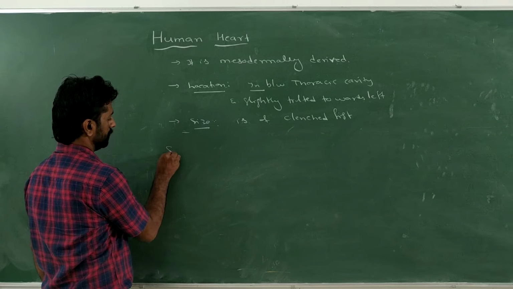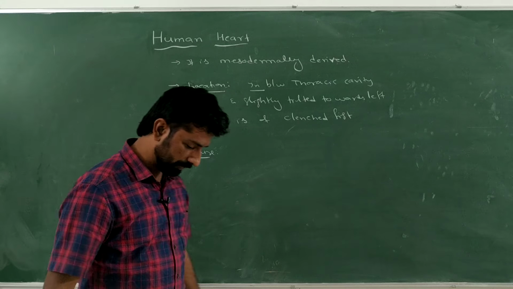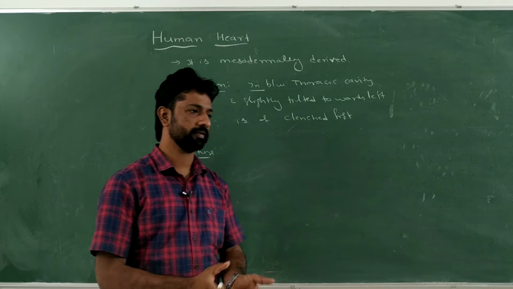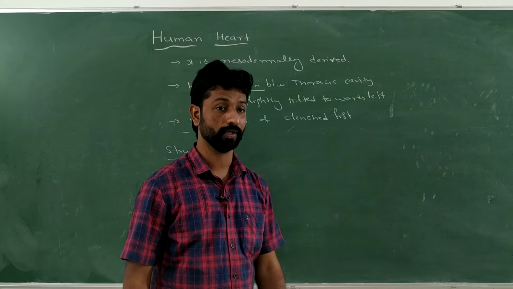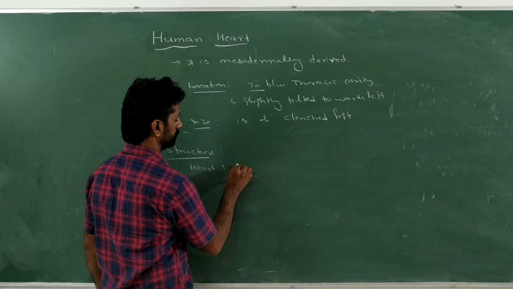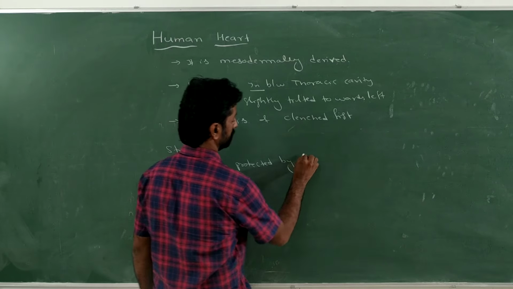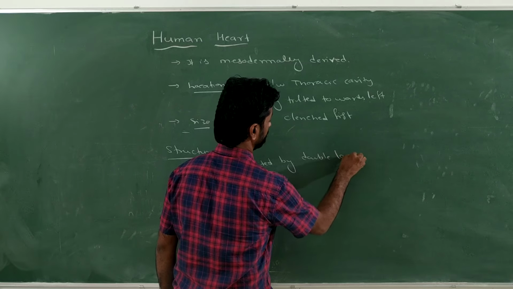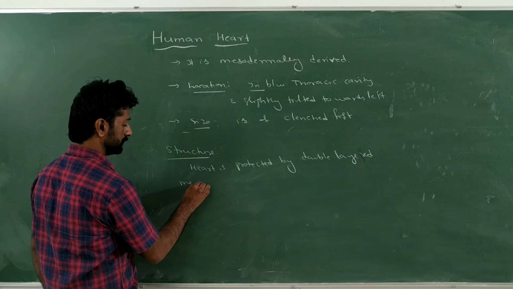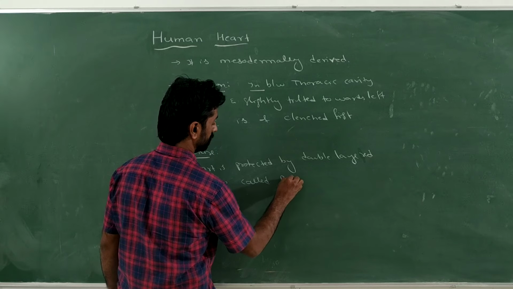Next, with respect to its anatomical structure. The heart is well protected within the thoracic cavity, and it is covered by a double layered membrane. What is the double layered membrane called? Pericardium.